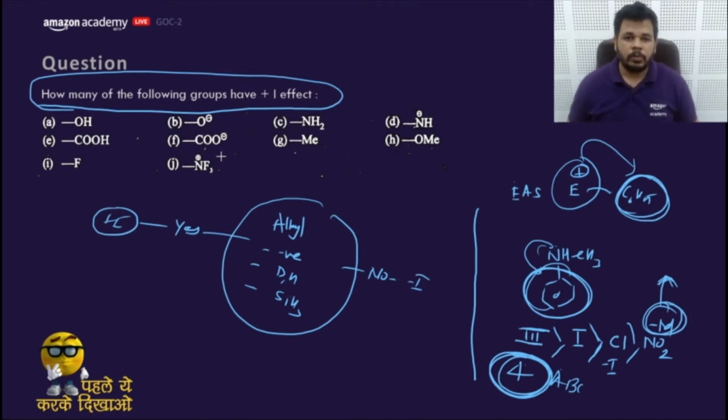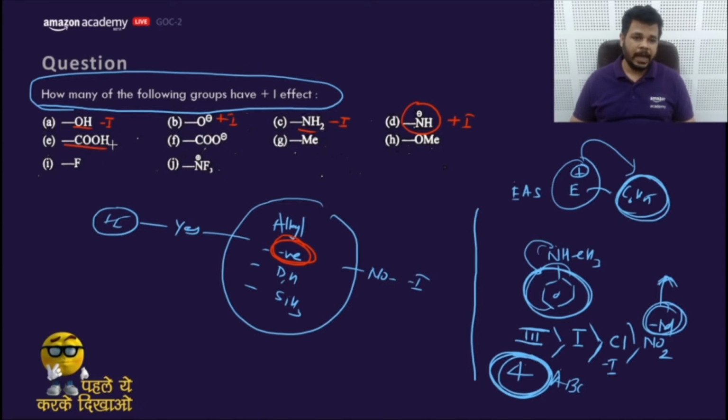How many of the following groups have plus I effect? Let's check. Plus I, plus I, plus I. This is a minus I. O minus is negatively charged, that means this would be plus I. NH2 is no alkyl group, no negatively charged, minus I. Negatively charged, that means plus I.